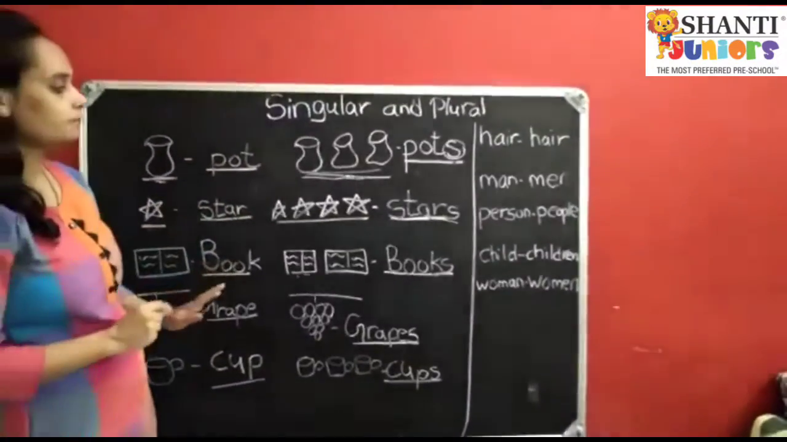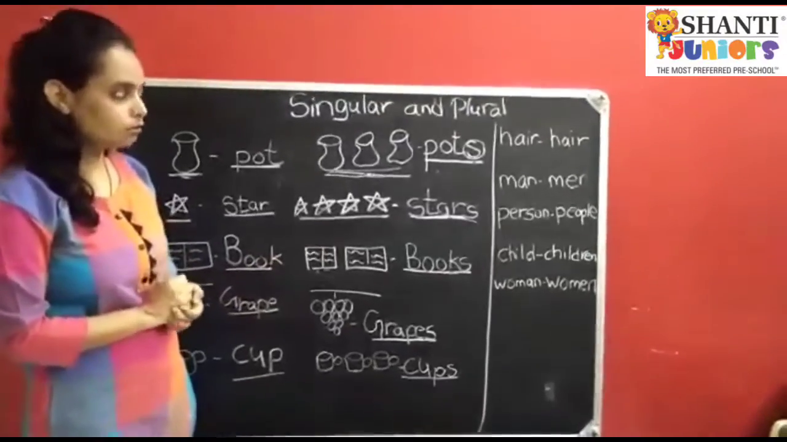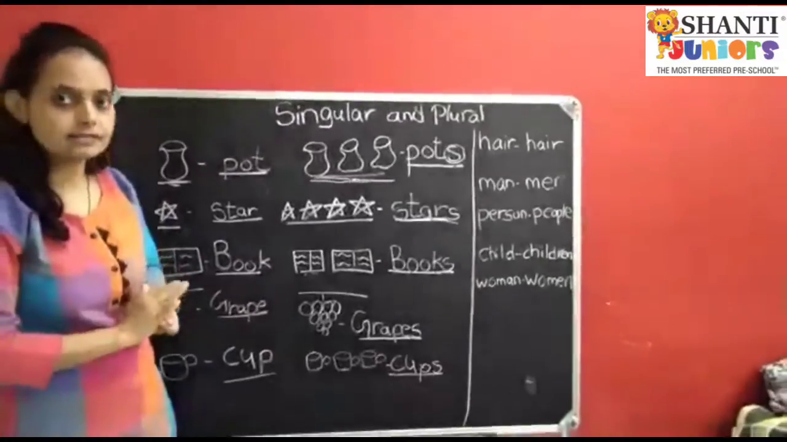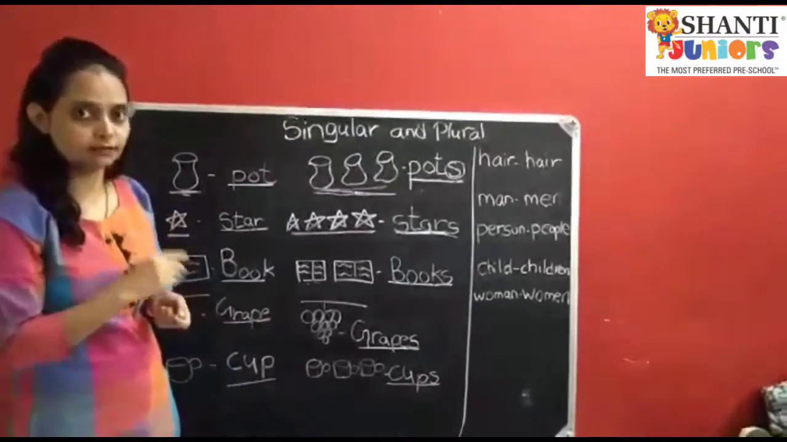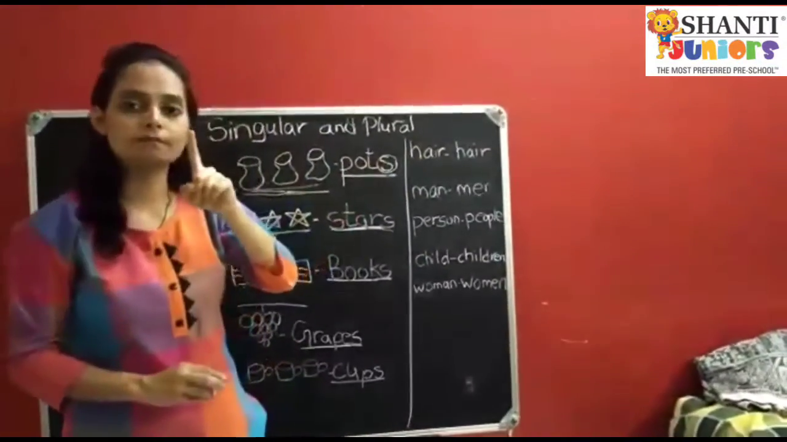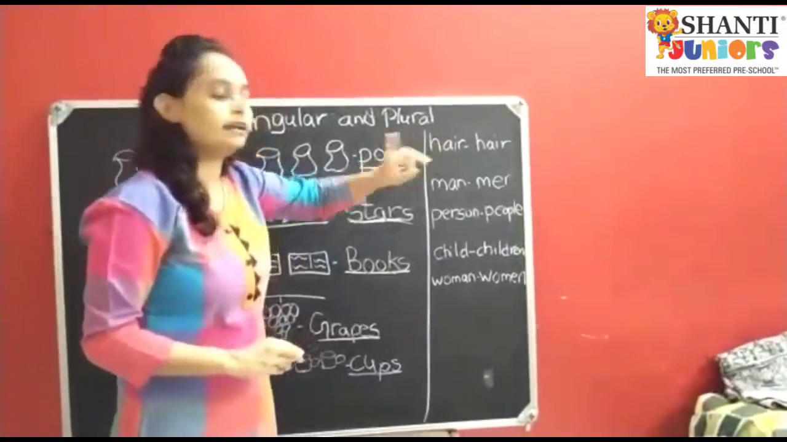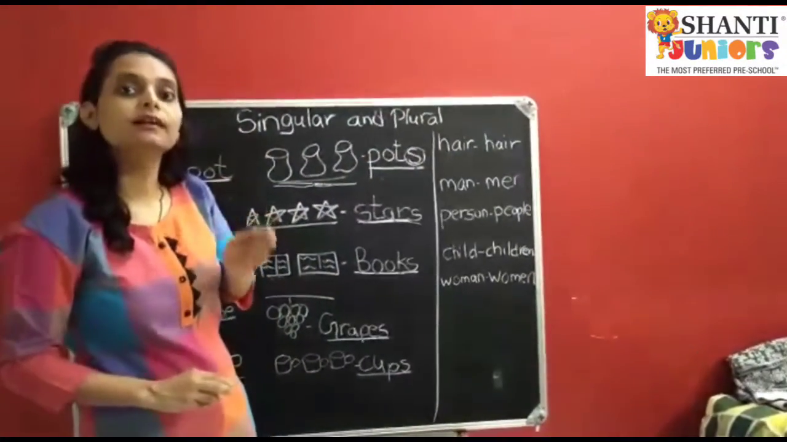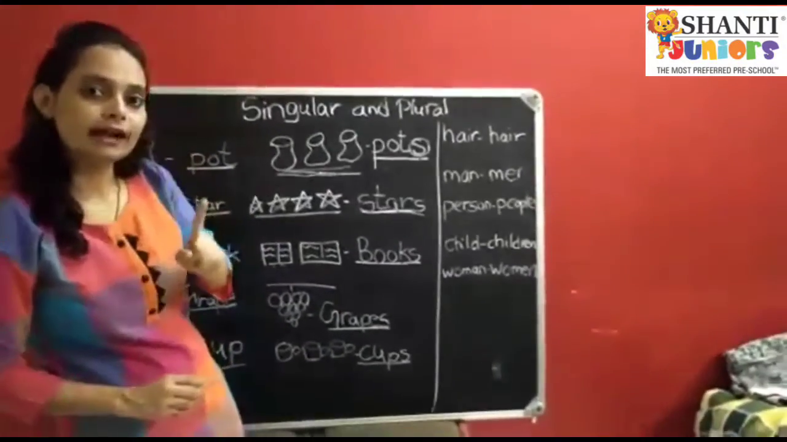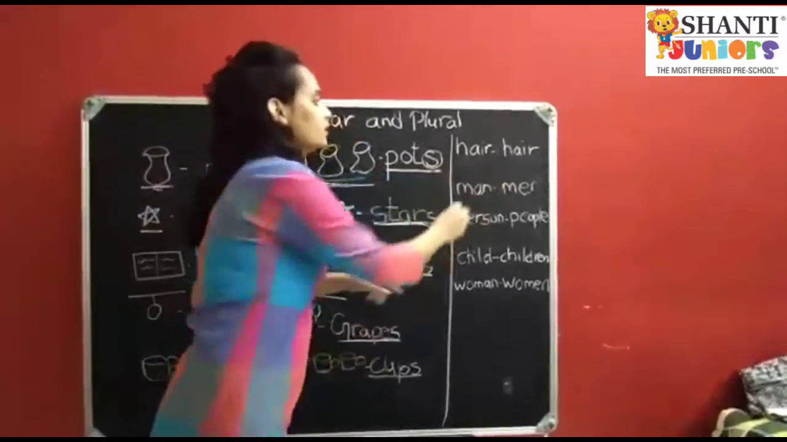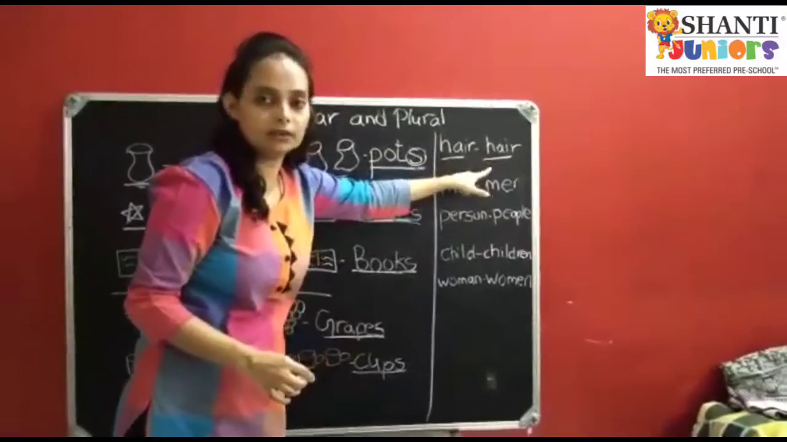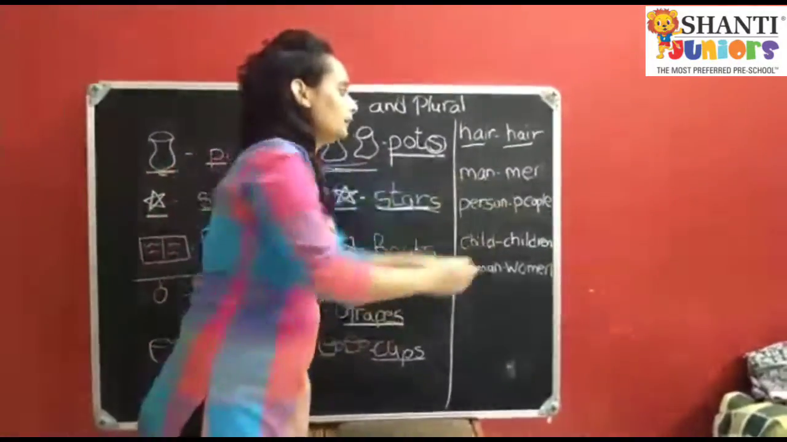But children, I just want to make it clear that there are many other words to which we don't add S if there are more than one object. Like children, can you see hair? For one, we say hair. And if there are many, more than one, we are also not going to add S over here. We say hair only. सो हेयर का कोई सिंगुलर प्लूरल नहीं होता. Okay, now man and men.